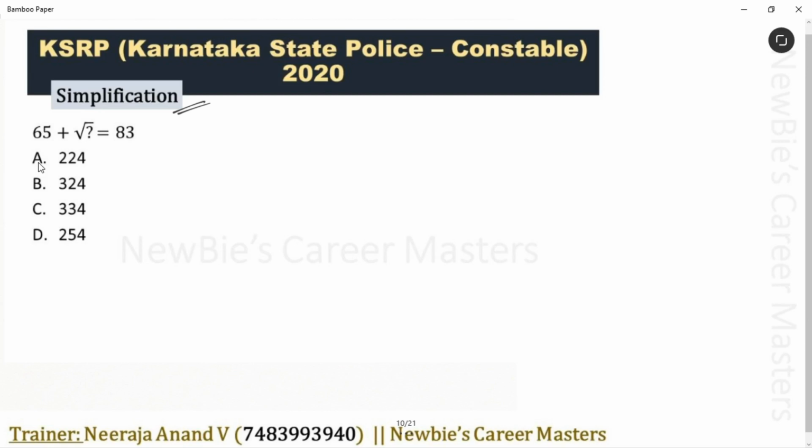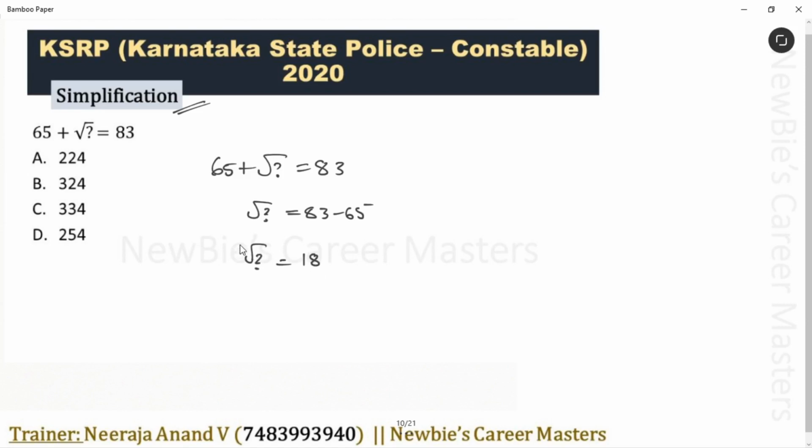I hope you have tried. Question is 65 plus root of question mark is equal to 83. First send this 65 to RHS. Root of question mark is equal to 83 minus 65. Root of question mark is equal to 18.